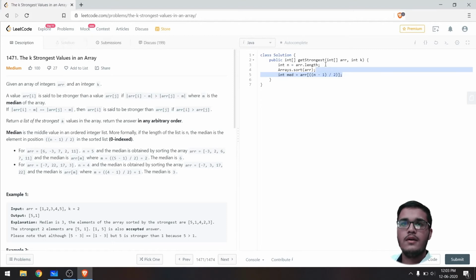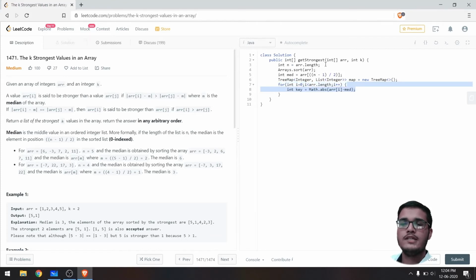We need to store the values of the given array and associate them with the stronger values. So we'll use a TreeMap for that purpose, and then we'll iterate over the given array, where the key is the absolute value of the element at a particular index minus the median. Then we'll have a list where we store all values associated with this particular strength, like the case where the strength 2 was associated with the values 5 and 1, and we wanted to return the greater value only.